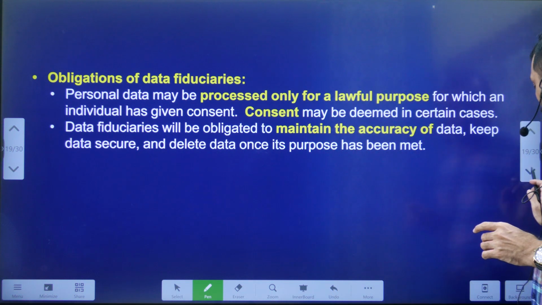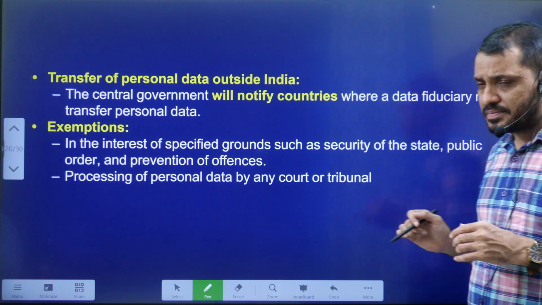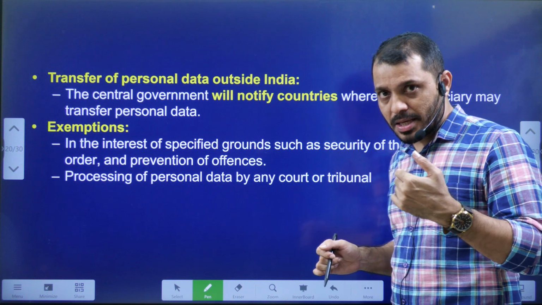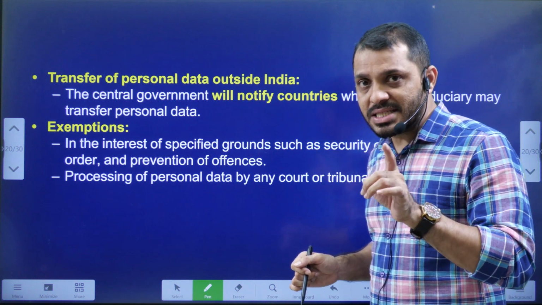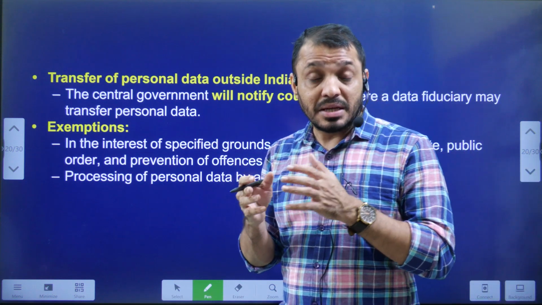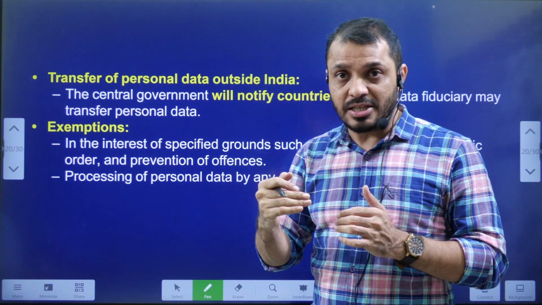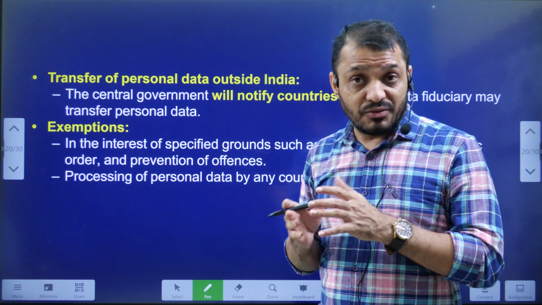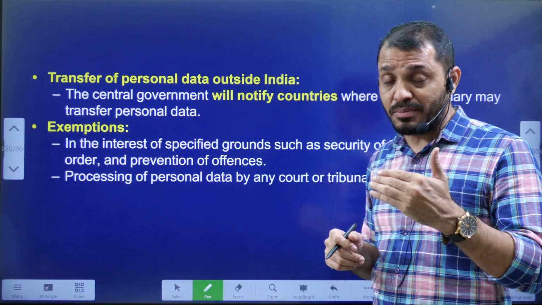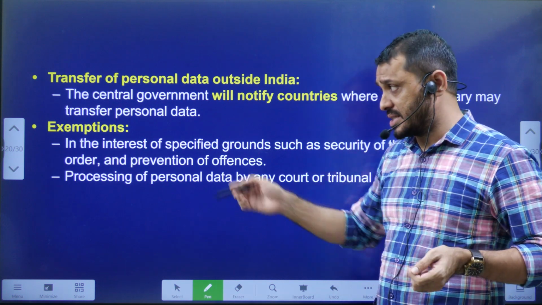These are some of the obligations on the data fiduciary. Next, can data be transferred abroad? Yes, except to some blacklisted countries. According to this law, the Government of India can blacklist certain countries. To those countries, our information should not be forwarded. For the rest of the countries, yes, Indians' information can be stored in other countries.